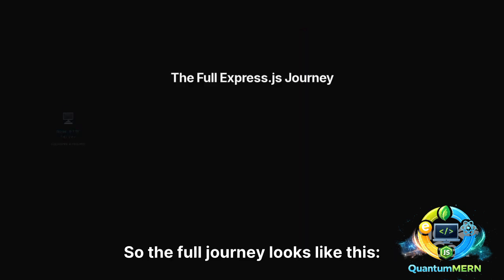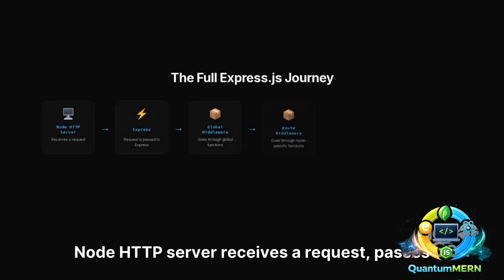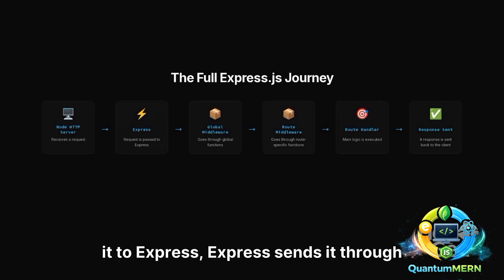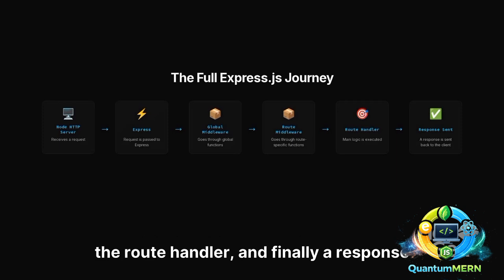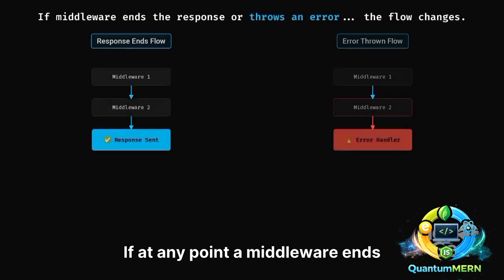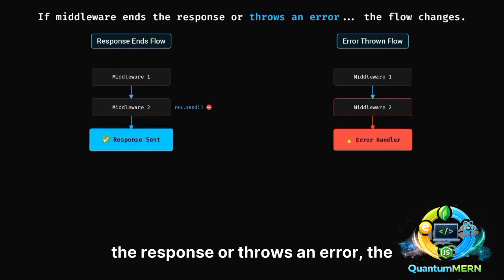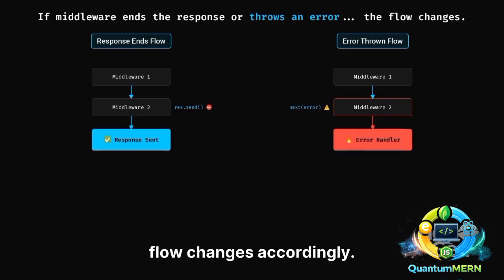So the full journey looks like this. Node HTTP server receives a request, passes it to Express. Express sends it through global middlewares, then route-specific middlewares, then the route handler, and finally a response is sent back. If at any point a middleware ends the response or throws an error, the flow changes accordingly.